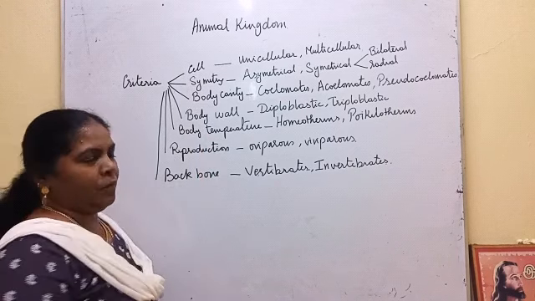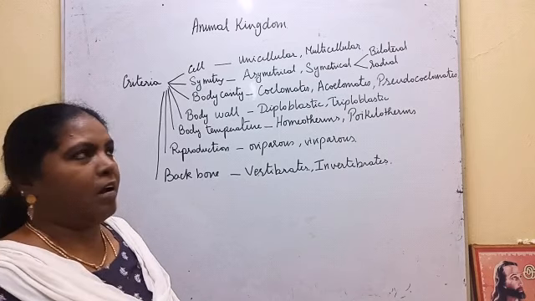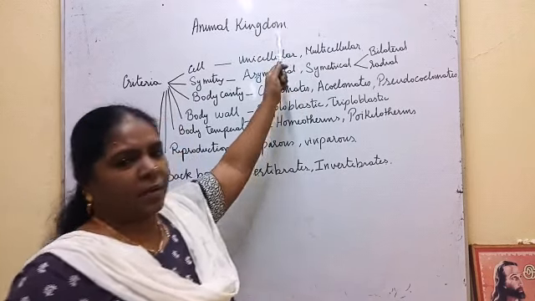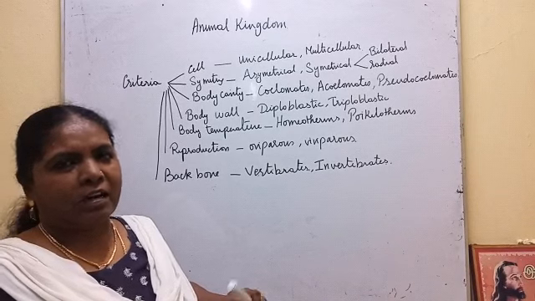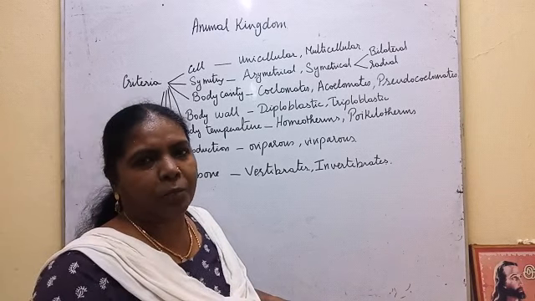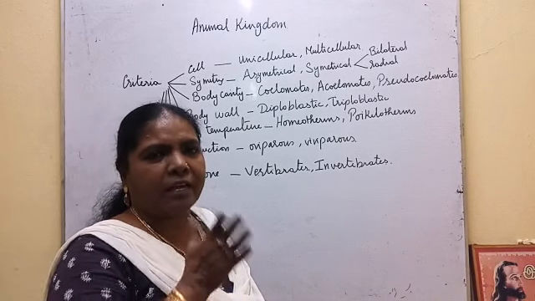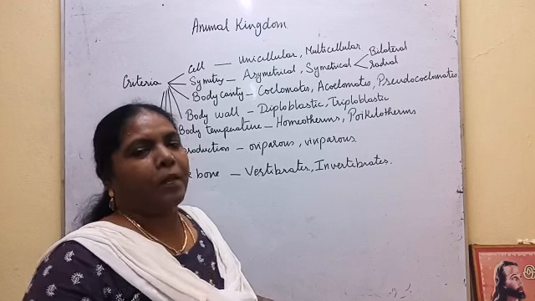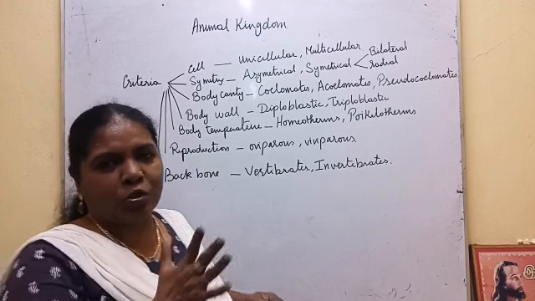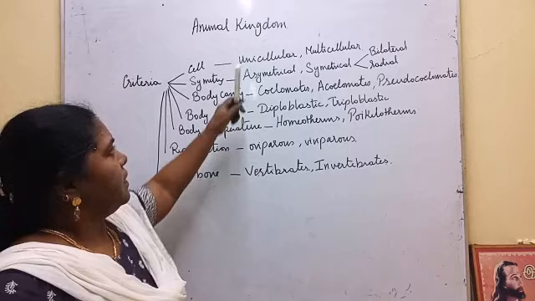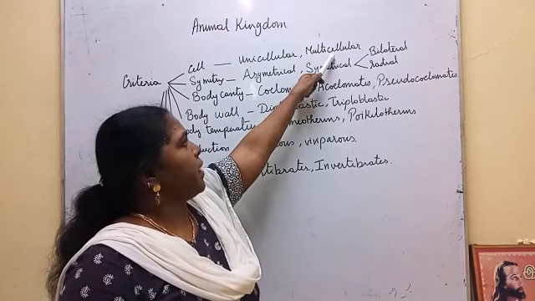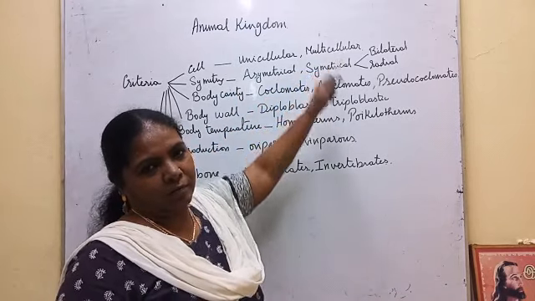Cell, whether they are unicellular or multicellular. All the animals which are unicellular are kept under protozoa. They are given a separate kingdom for that. Okay, Porifera, Monera, protozoa. Then all the multicellular are kept under Eumetazoa.